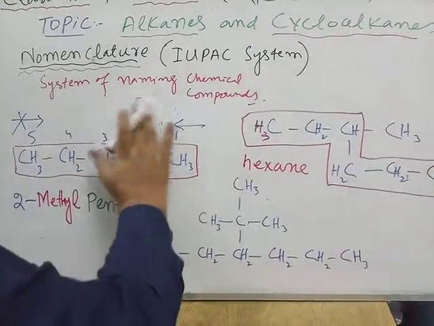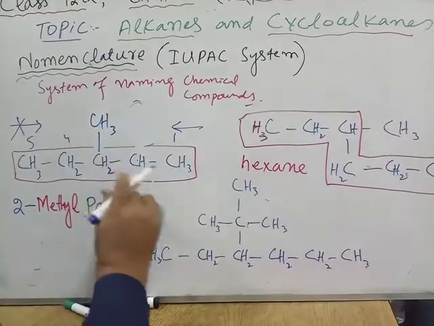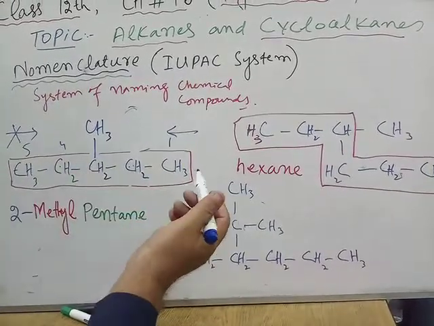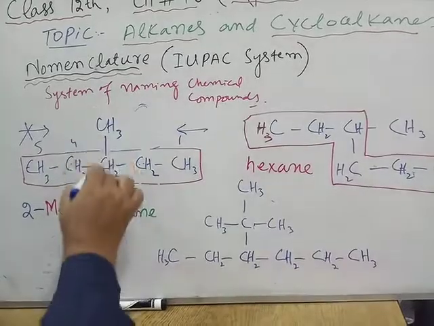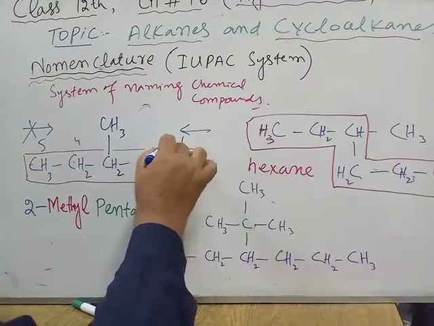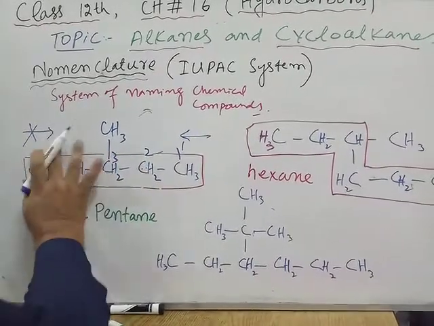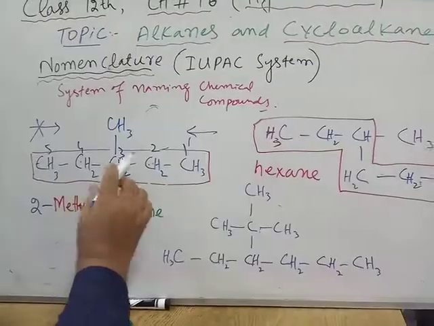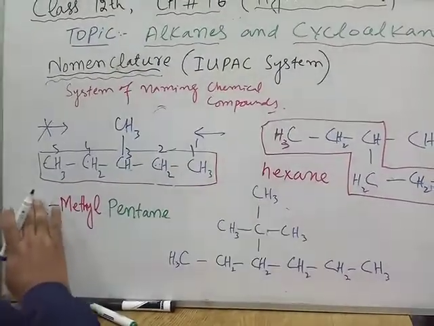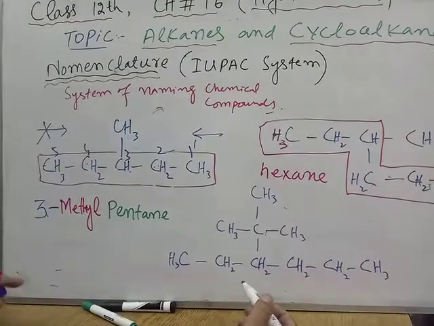If this substituent is located here, now 1, 2, 3, 1, 2, 3. If you start from any point, it will give the same position of the substituent. So you can start the numbering from any end. Let's say I'm starting numbering from this end. 1, 2, 3, 4 and 5. Now the branch is at carbon number 3. So I shall write what? 3-methylpentane.